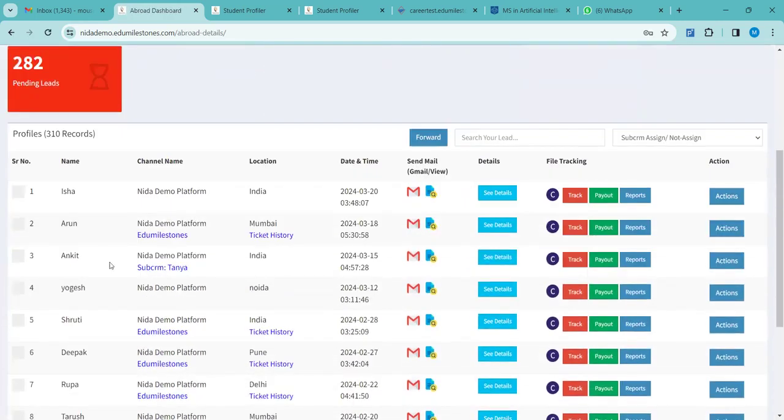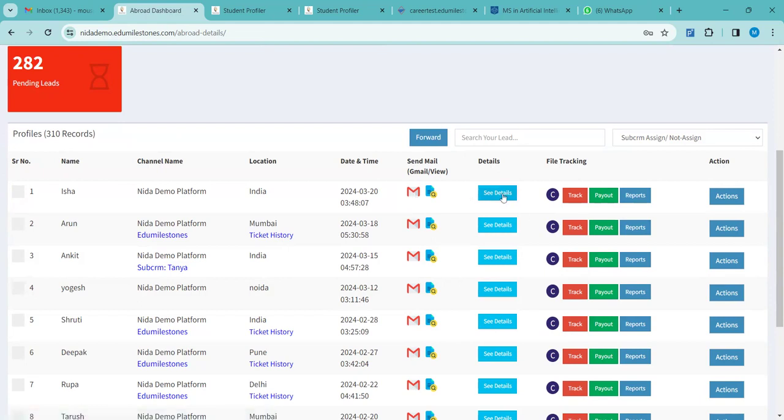This is it. So Isha was the profiling that has been done through the link, right? If you remember, here it will be your channel's name, location, all the details, date and time. There is a send mail option, the Gmail option, here. So from here also, if you want to mail the student for any information, like you want to share the student with the profile or shortlisting of colleges, you can do it directly from here. This is automatically connected with your Gmail, which is associated with Edu Milestones. From there, it will automatically put up the student's email ID, draft the email, and then you can send across the email from here itself.